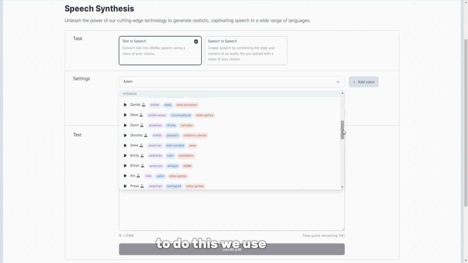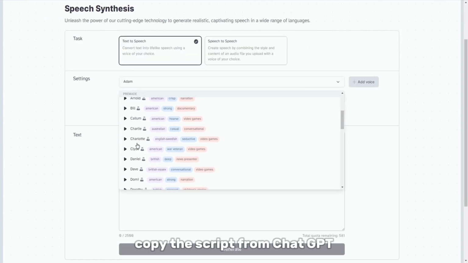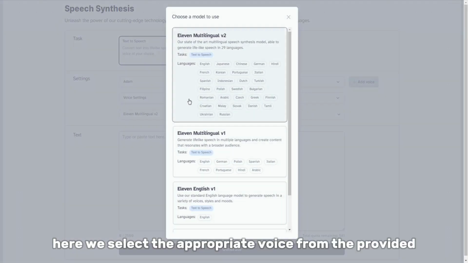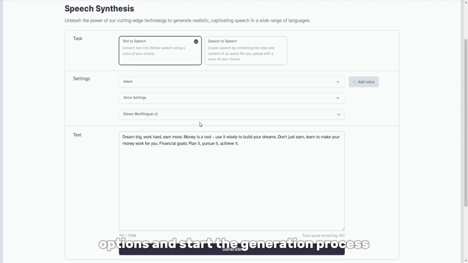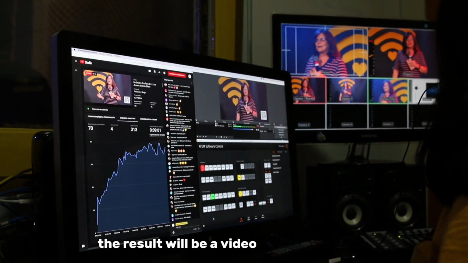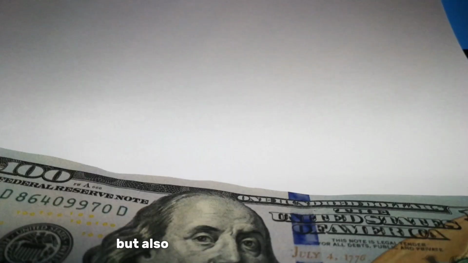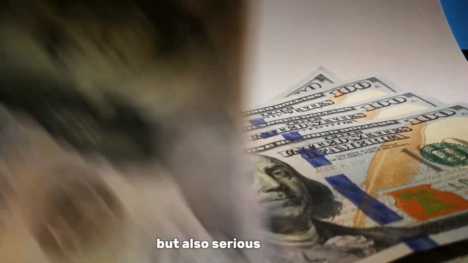To do this, we use 11 Labs, copy the script from ChatGPT, and paste it on the platform. Here we select the appropriate voice from the provided options and start the generation process. The result will be a video that will not only amaze viewers with its beauty and motivational charge, but also has the potential to go viral and bring you not only recognition, but also serious income.